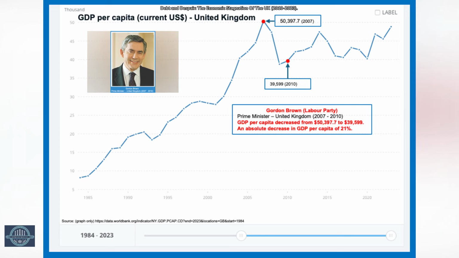By the time Prime Minister Gordon Brown left office in 2010, the GDP per capita was $39,599. Overall, his administration saw a decline of the GDP per capita from $50,397 to $39,599, signifying an absolute decrease of 21%.